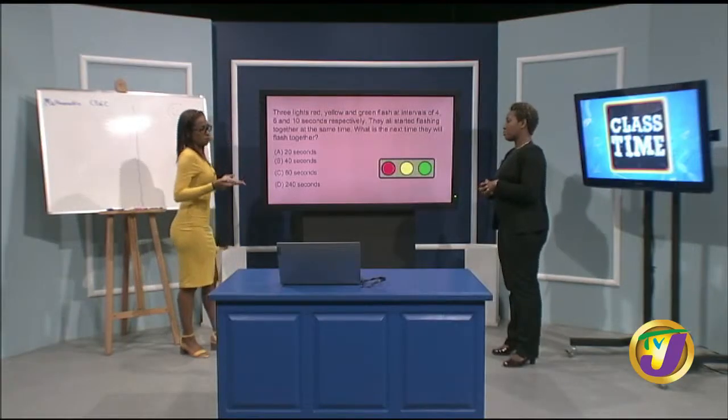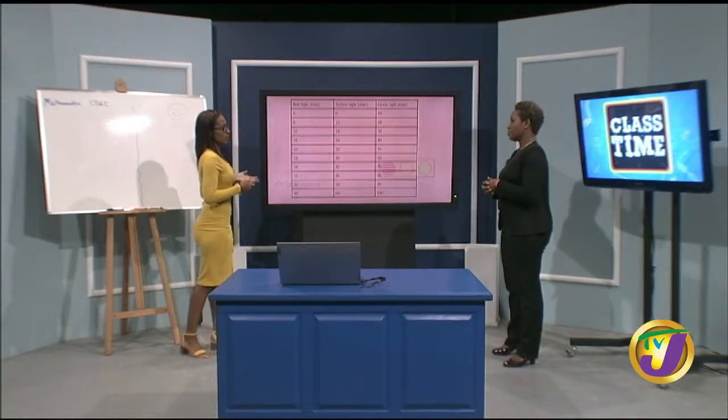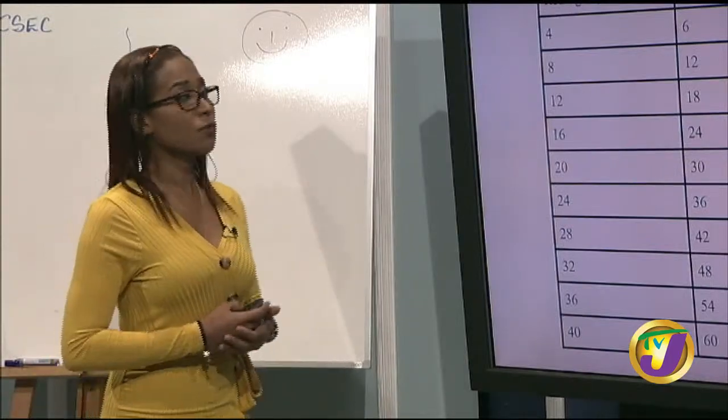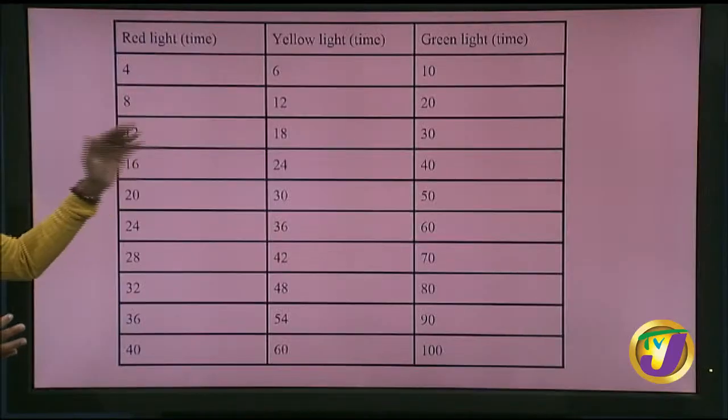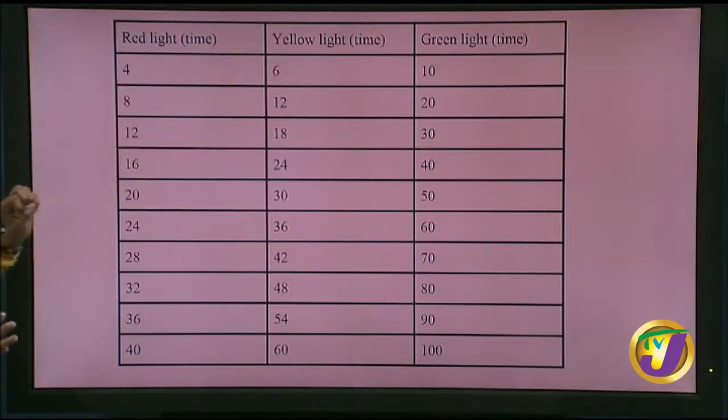So guess what? Just as you are listing it, we can list it in a table form. So here we have our red light, yellow light, and remember we're looking at time in seconds here. And our green light. We would have started listing out from the very first time all lights would have started flashing. So we have our red light at 4 seconds, our yellow light starting at 6, and our green light starting at 10 seconds.